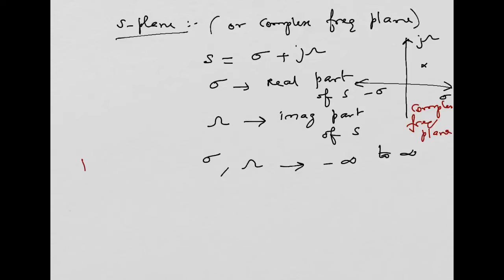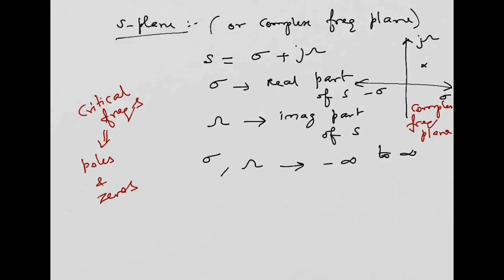Especially, information about poles and zeros of an S domain function can be understood with the help of this. It is used to study the path taken by these critical frequencies. So S-plane representation is very much useful to represent various critical frequencies such as poles and zeros of an S domain function.